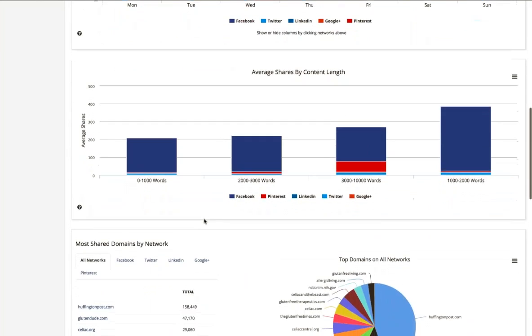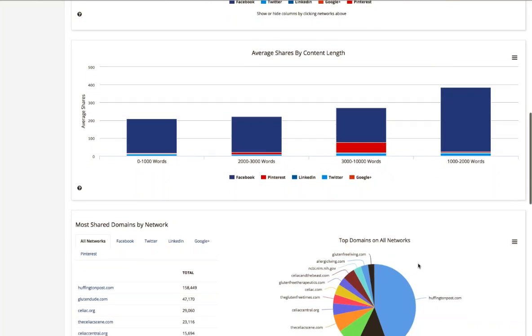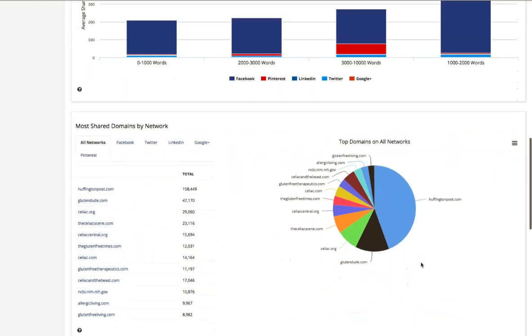These charts also show you the preferred length of content. What we have here is average shares by content length. So for the term celiac, the most popular length of content on Facebook at least is 1,000 to 2,000 words. But on Pinterest, the preference is for content that is much longer at 3,000 to 10,000 words. Although as you look at this, the number of shares on Facebook is so much greater that you may not want to bother with adding another 2,000 or 3,000 words to your content.